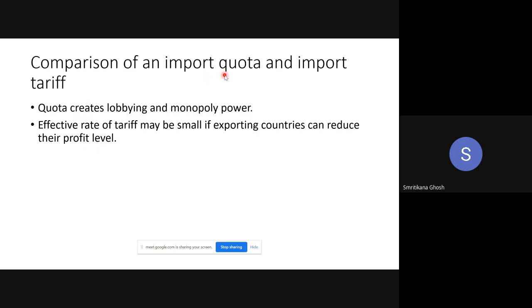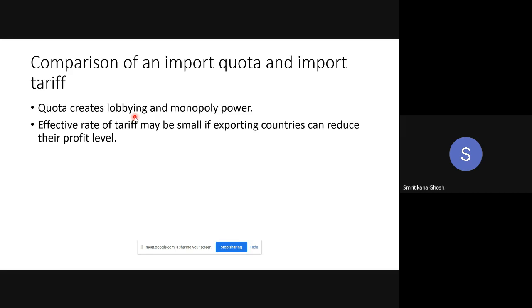Now, the comparison of an import quota and import tariff. We discussed both. So what is the problem with quota? As I said in the last class in the college, if there is a quota, then by force you are reducing the import. And after reduction of this import, there is some amount of excess demand which cannot be covered either by the import or by the domestic production. And that is why the price is rising.